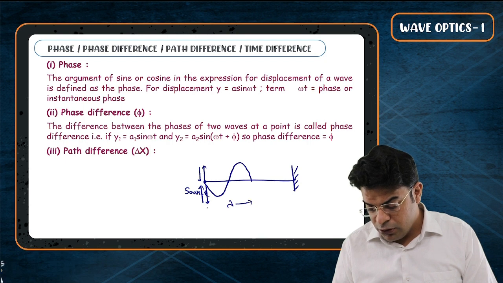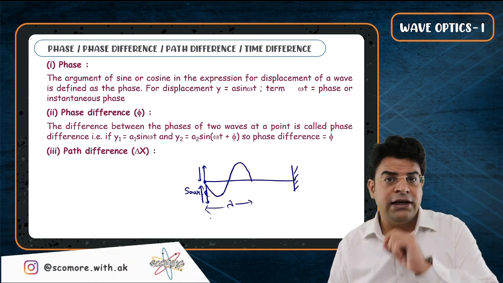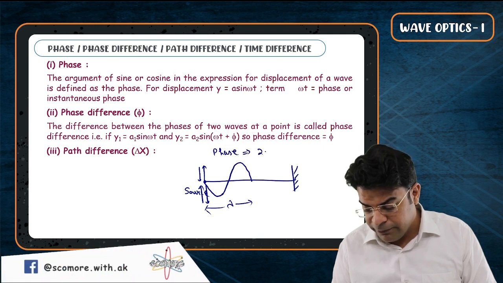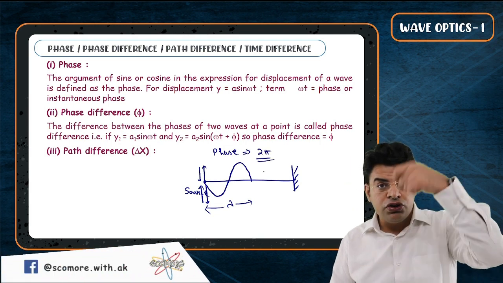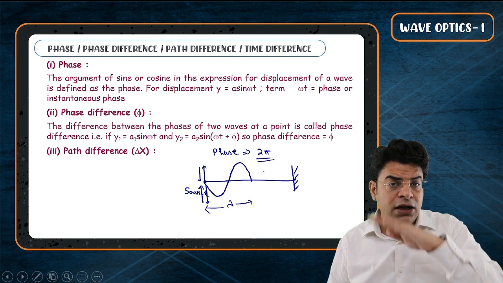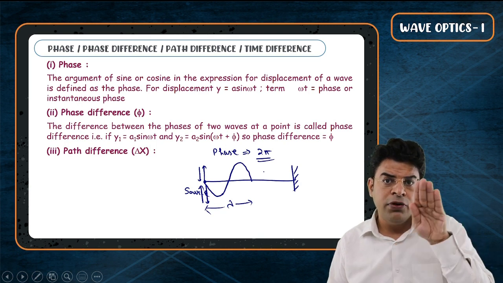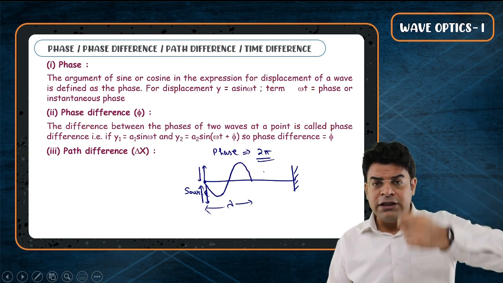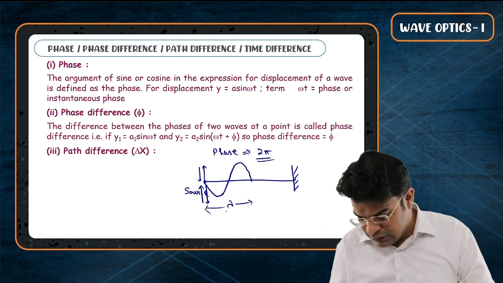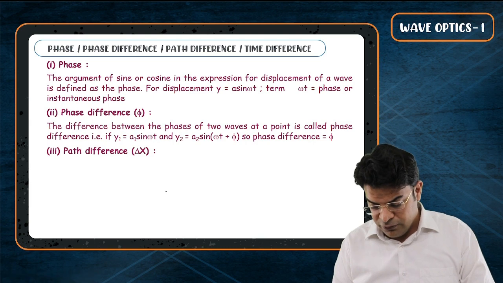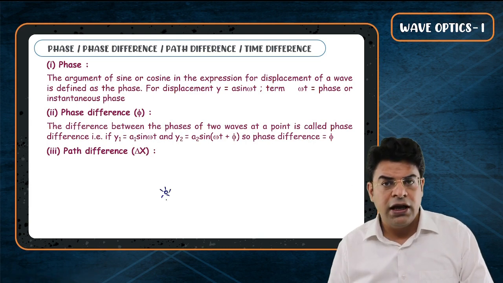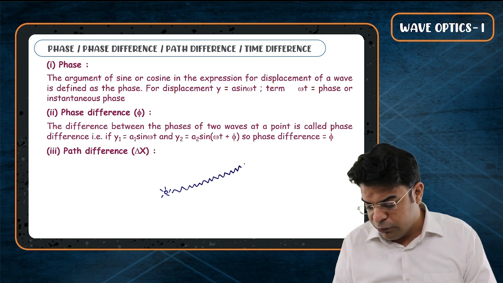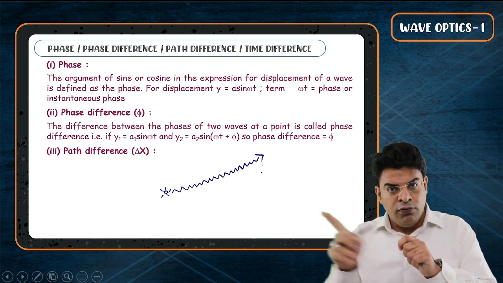So you need to understand that when the phase of the source changes by 2 pi, in one complete cycle, the phase changes by 2 pi angle. So when the phase of the source changes by 2 pi, the disturbance propagates forward by a distance lambda. So if, let's say, you have a source and wave is coming out of it, and there are 2-3 points as the wave goes away.